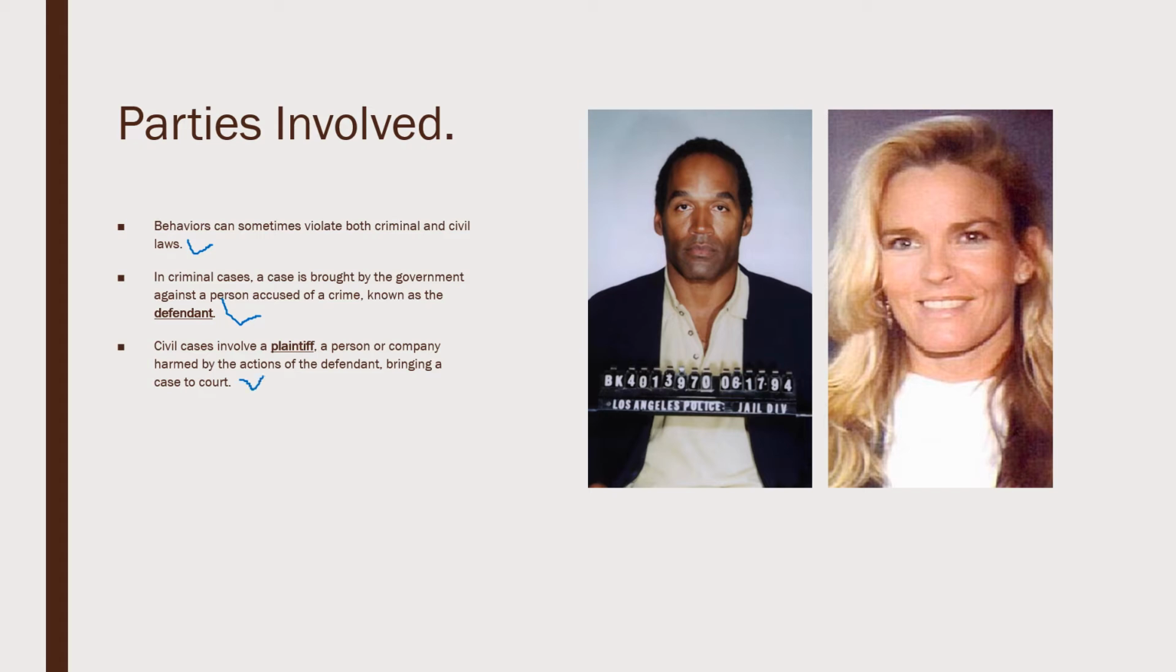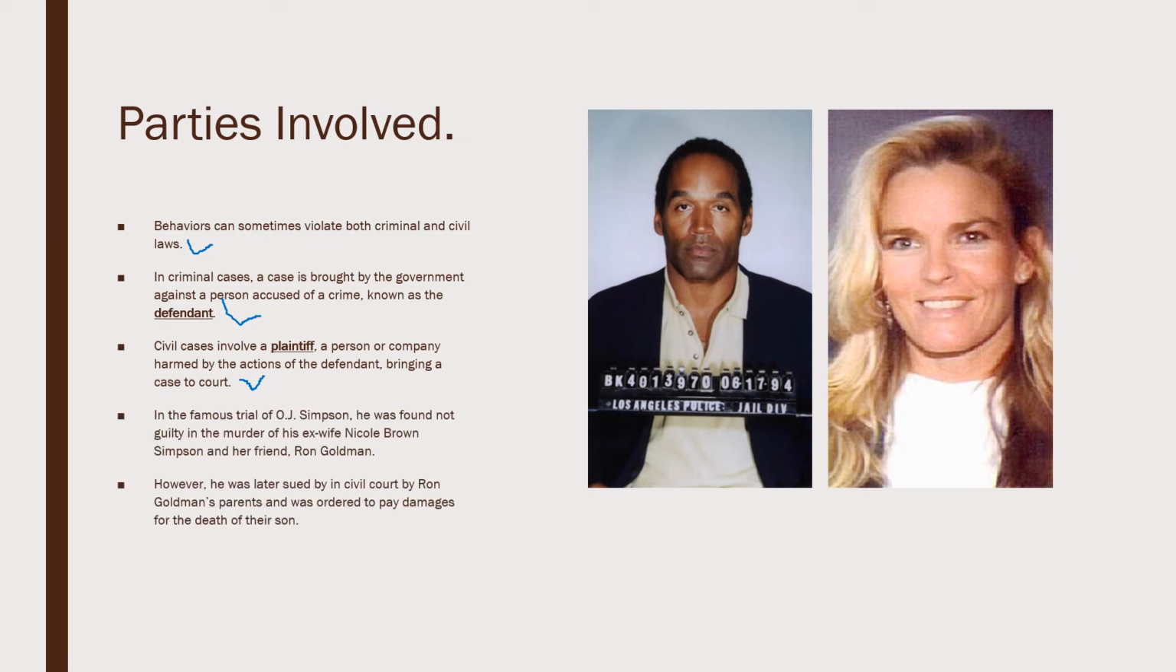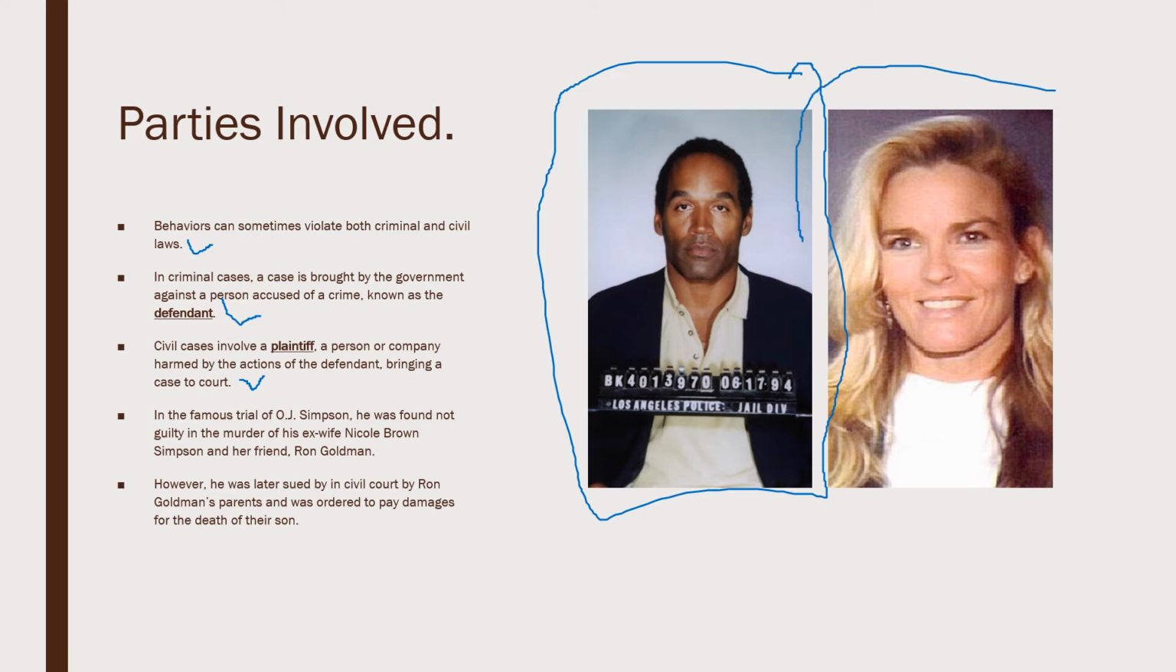Sorry about my crazy check mark there, but they're known as the defendant. Civil cases involve a plaintiff, a person or company harmed by the action of the defendant, who brings a case to court. In the famous O.J. Simpson trial, which you may or may not be familiar with, O.J. Simpson is right here on the left-hand side. Famous athlete, and he also did some acting. He was found not guilty in the murder of his ex-wife Nicole Brown Simpson and her friend Ron Goldman.